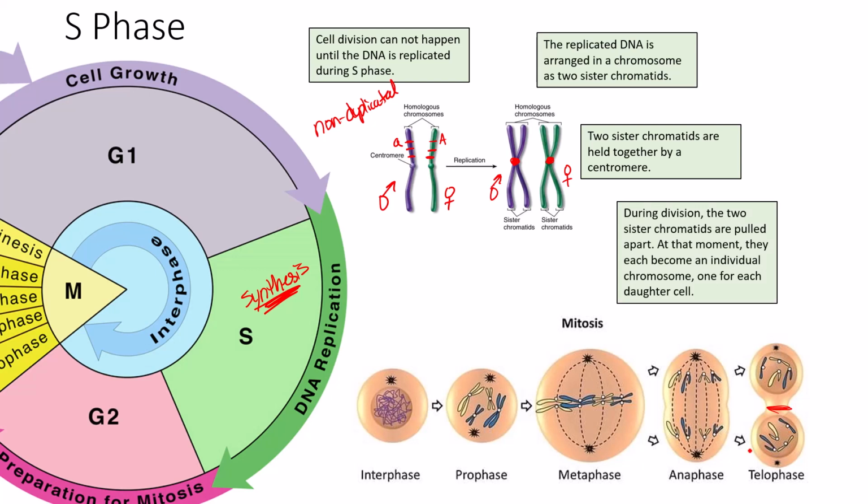During division, the two sister chromatids are pulled apart. At that moment, they each become an individual chromosome, one for each daughter cell, like they were before the S phase. So they are duplicated during S phase. They will then go through the rest of the cell cycle. They will divide themselves. They will be packaged into two new daughter nuclei, where they become an unduplicated chromosome, which will enter the next cell cycle and will eventually be duplicated within their own S phase.